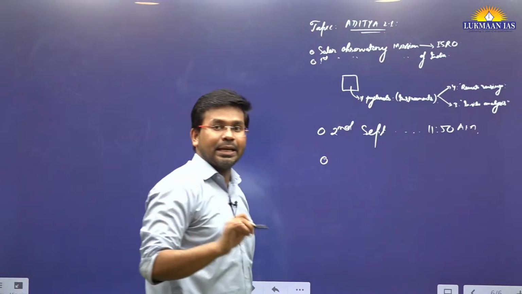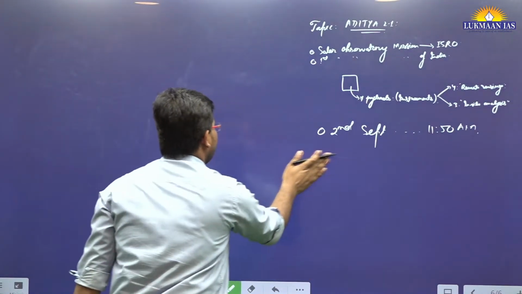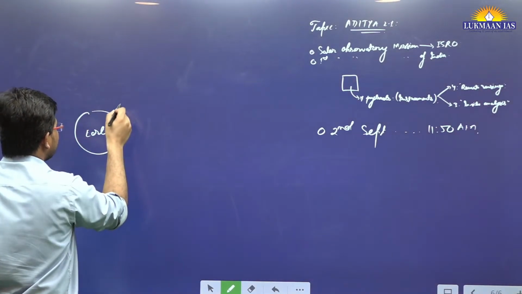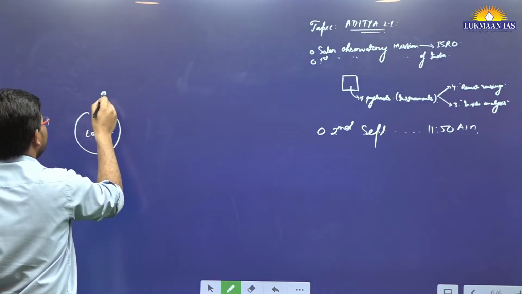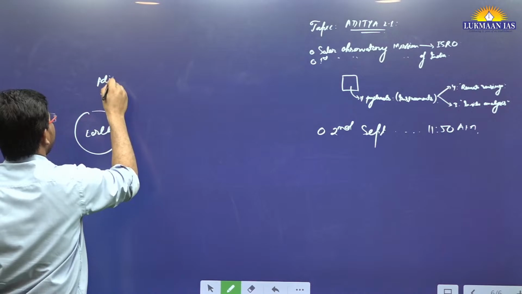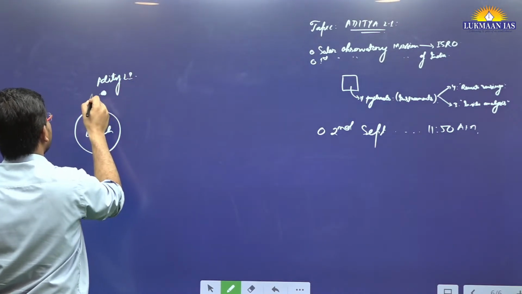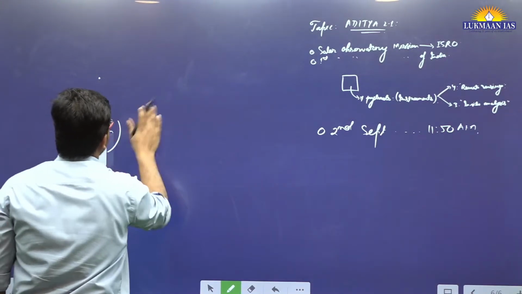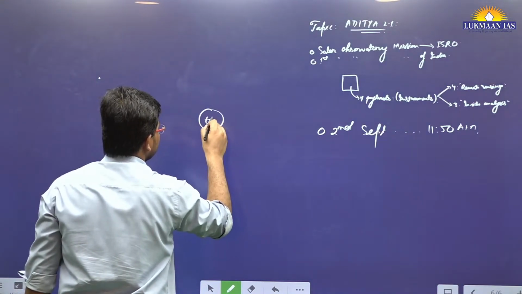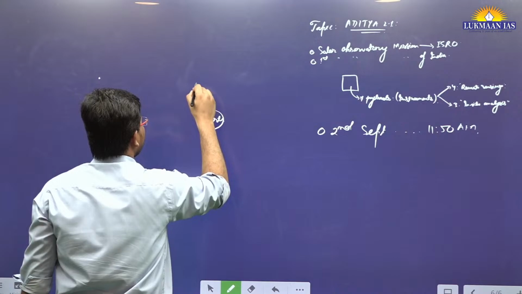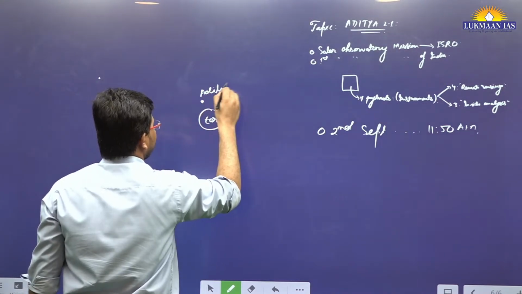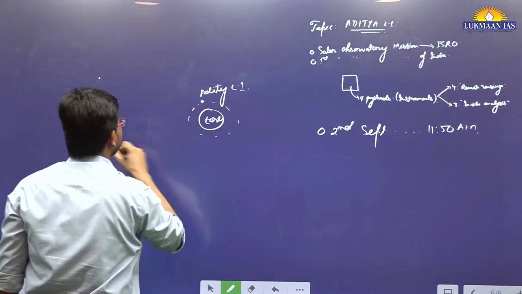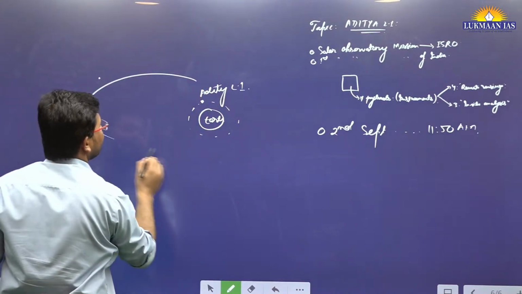So far the mission is successful. Let's say this is Earth. ISRO has launched Aditya L1, and it has reached an orbit over here. Now they are doing an orbit raising maneuver. Orbit raising maneuver means we are raising its orbit so that slowly and gradually it acquires a larger orbit like this.